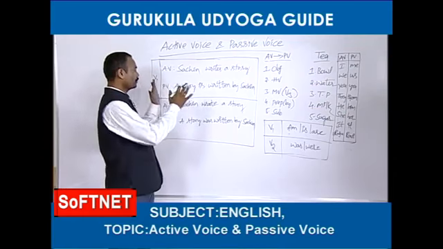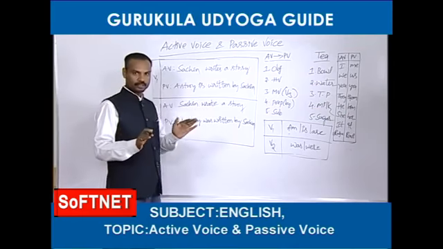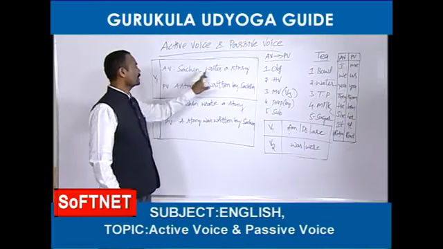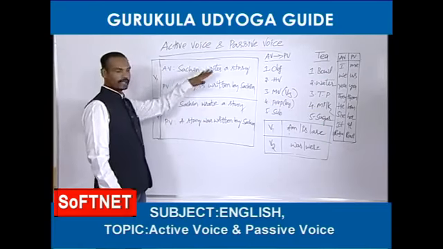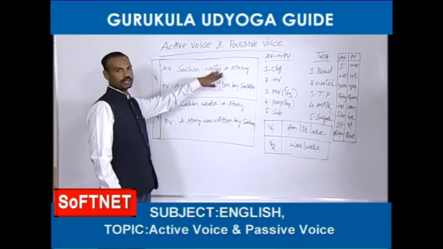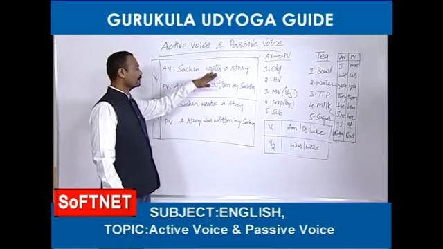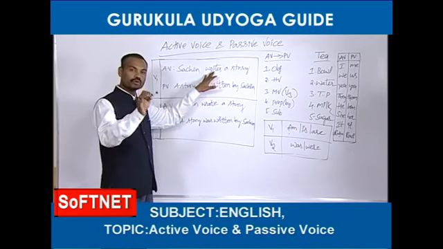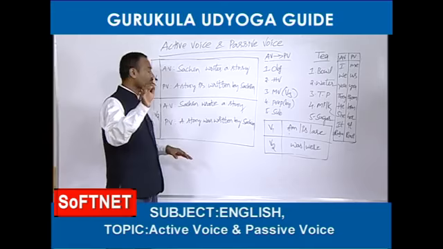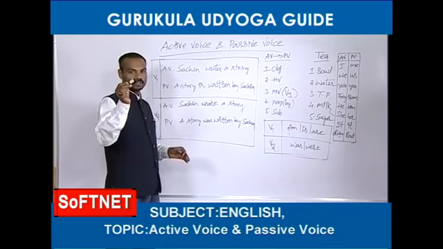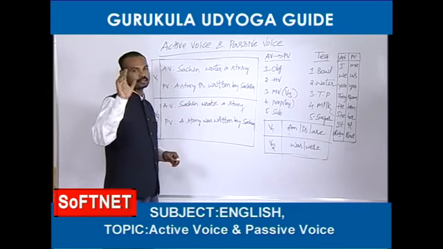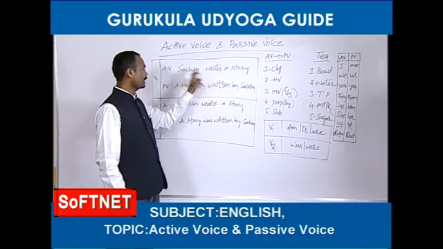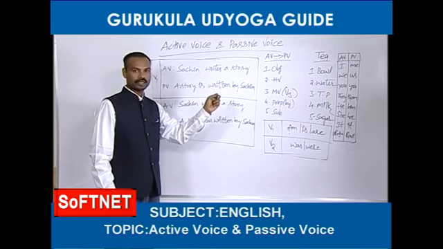Friends, now I am going to give you some more beautiful examples to make you understand well. See, here is one example. Sachin writes a story. This is one activized. Now we are going to change this activized into passivized. Before changing it, you should know whether it is an activized or not. How to find out? I told you one point. If any sentence starts with the subject, that is called activized. Here Sachin is the subject. This sentence has started with the subject, that's why it is called activized.